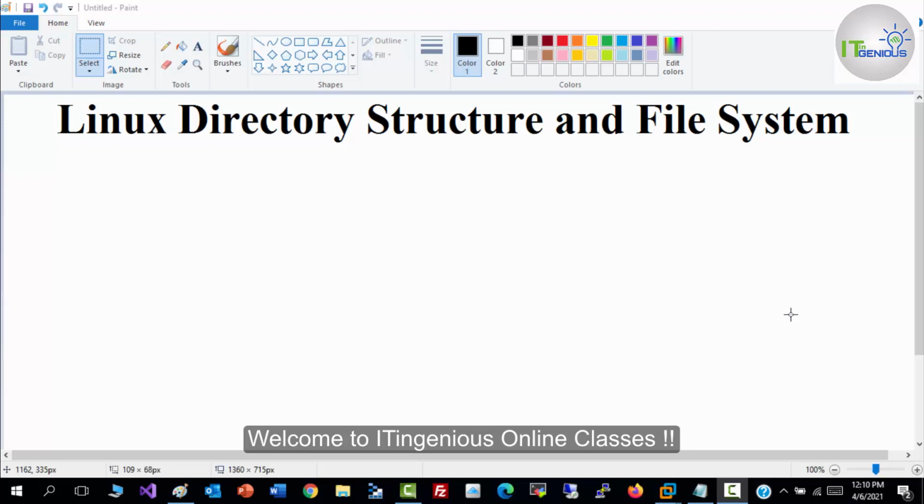So today we are going to discuss the Linux directory structure and file system. For understanding Linux administration, or Red Hat administration, first of all you need to understand the Linux file system. Why is that required? Because in Linux your data will be stored in directories or as text in a file. So there is a Linux file system hierarchy which we have to understand.